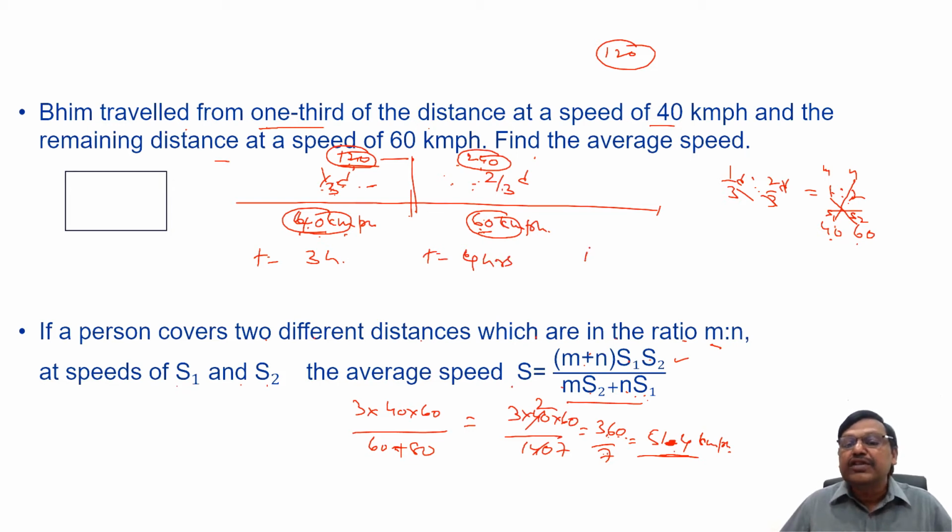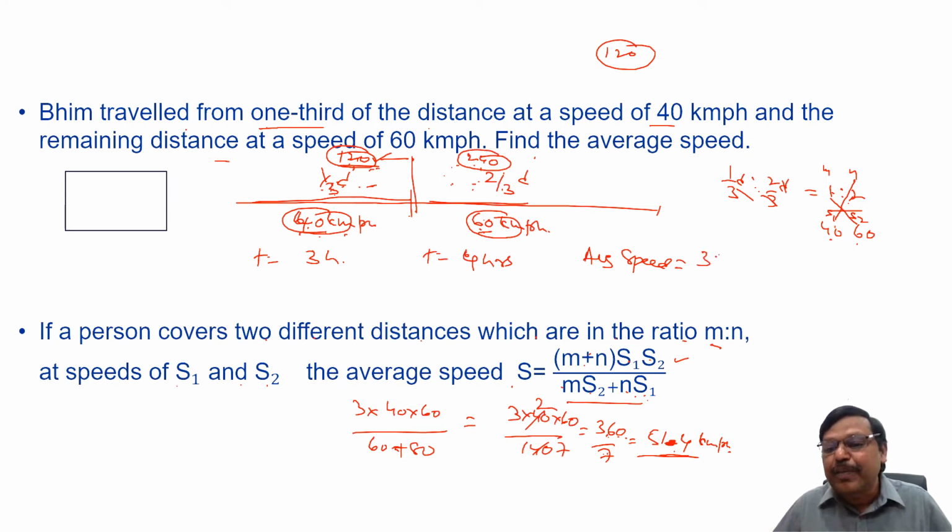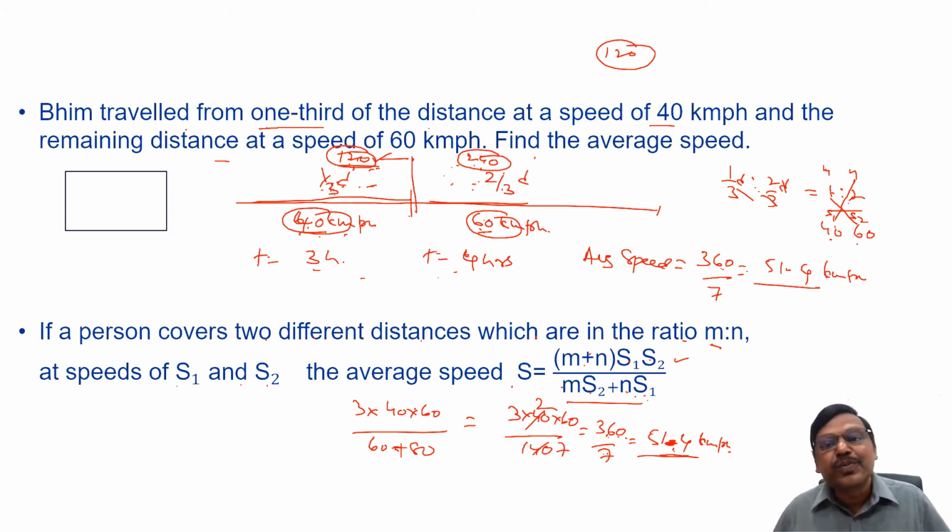Now what does the average speed mean? The total distance will be what? This is 120 I assumed, this is 240 I assumed, 120 plus 240, 360, by the total time, 3 plus 4, 7. Approximately, you can say it is 51.4 kilometers per hour. That's what I said here also, right?